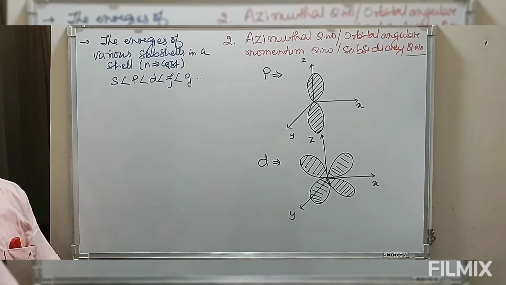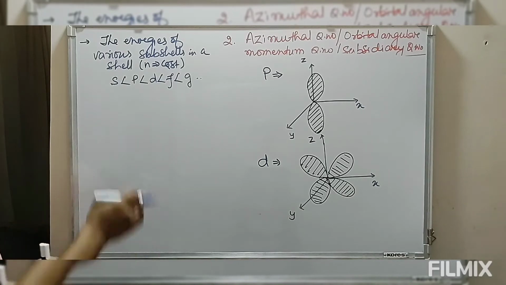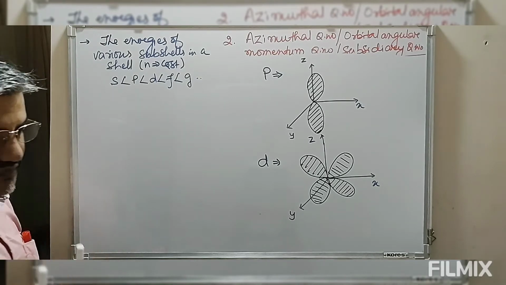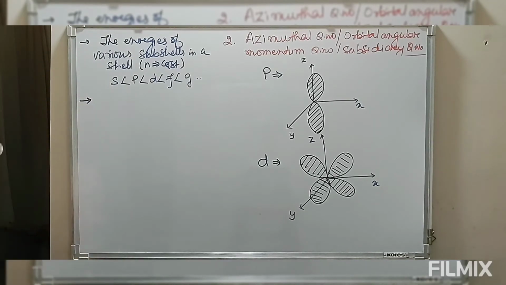Once we have a shell, then we can have a number of subshells, and these have different energies.